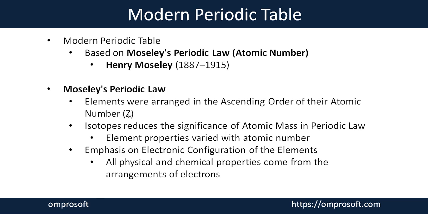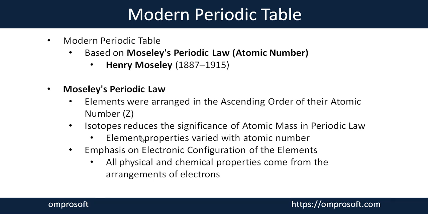After the discovery of protons, he said we can arrange all the elements in ascending order of their atomic number, not by atomic mass, because isotopes reduce the significance of atomic mass in the periodic law. If we consider atomic number, not atomic mass, the effect of isotopes is completely gone.